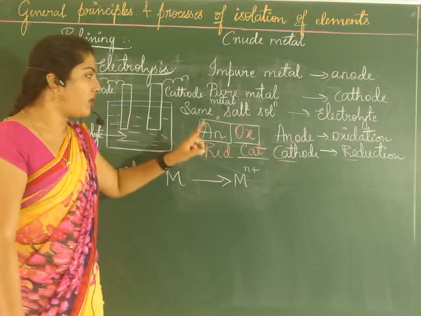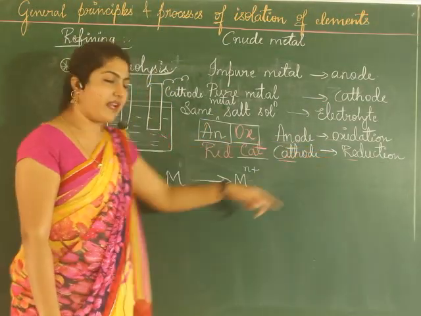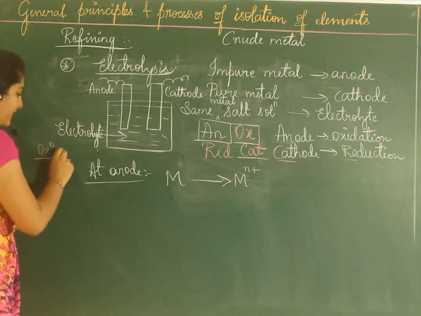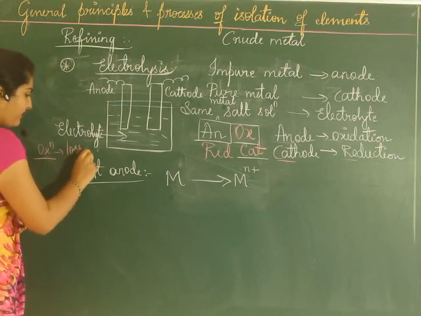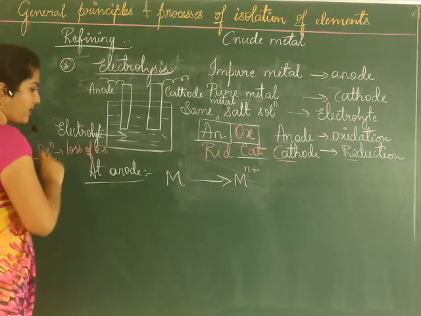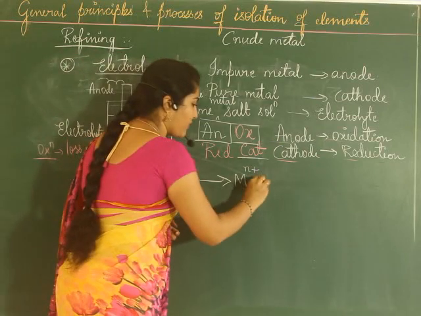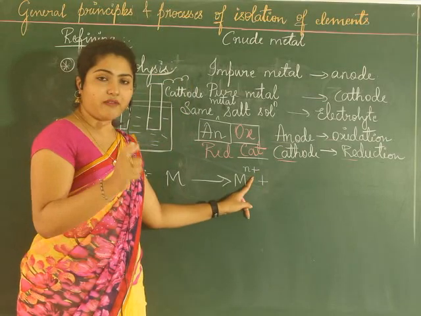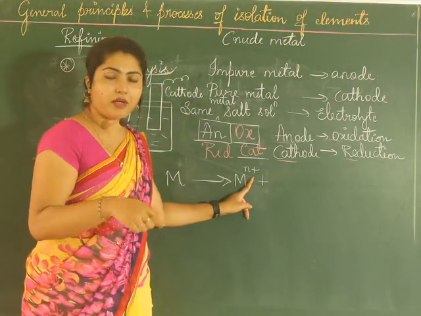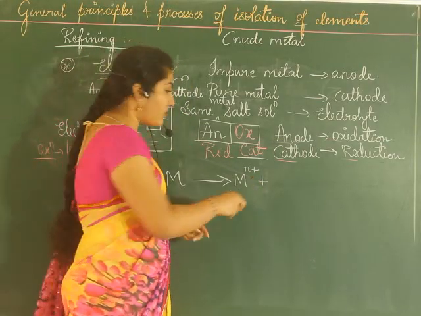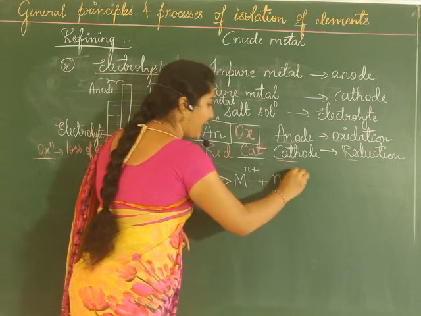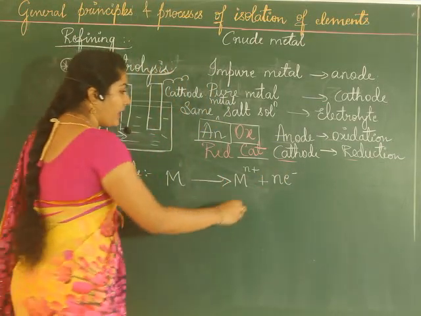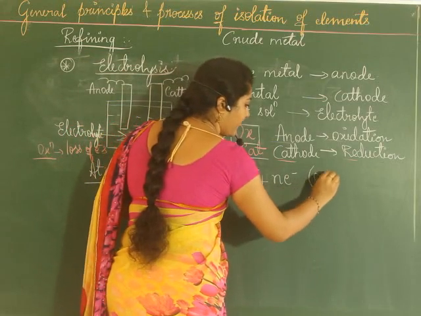And oxidation means loss of electrons. So here how many electrons are lost? How much difference you can see in the oxidation number, that many number of electrons will be lost. So n electrons. This is oxidation.